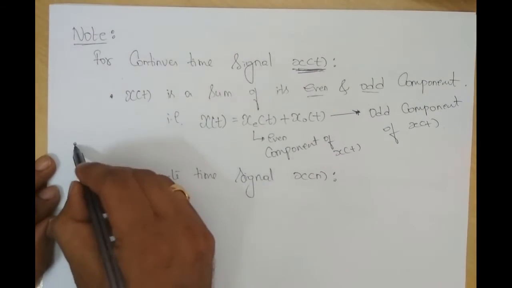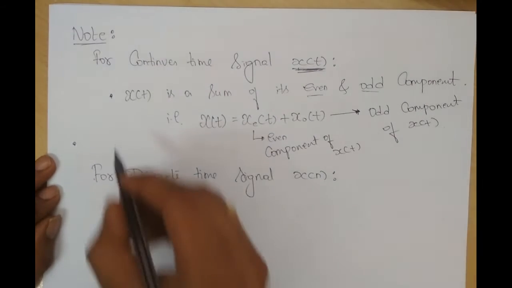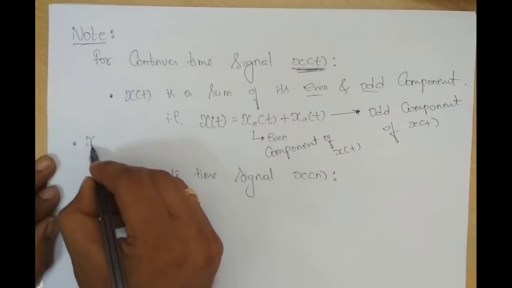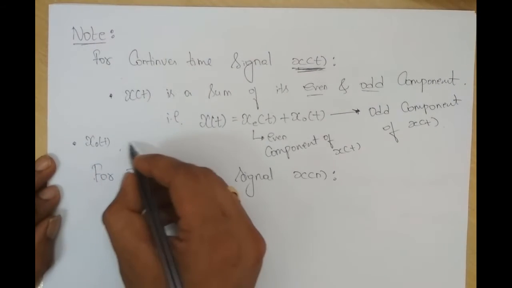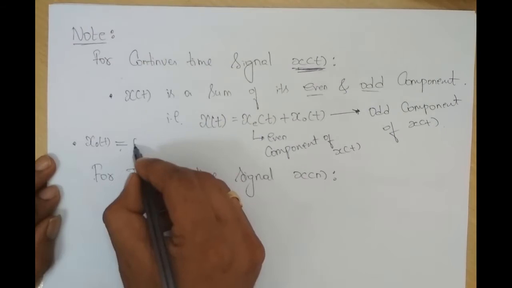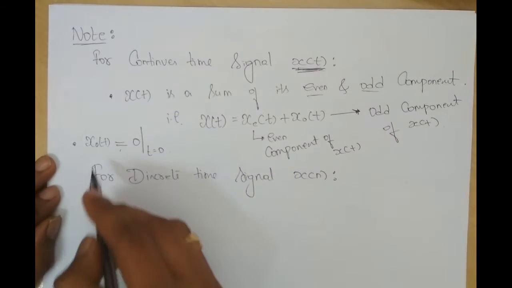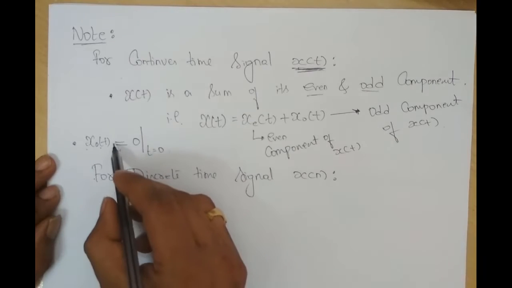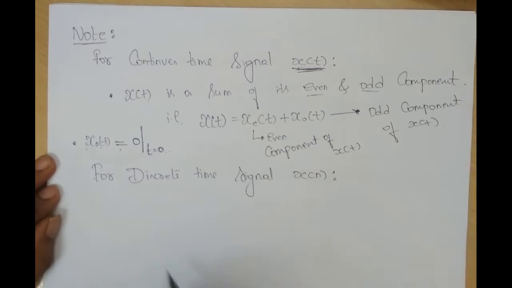The second point is, if a signal is an odd signal, x o of t, its amplitude is 0 at t is equal to 0. If the signal is an odd signal, its amplitude is 0 at t is equal to 0. Fine. This is for a continuous time signal, and these two conditions hold good for discrete time also.